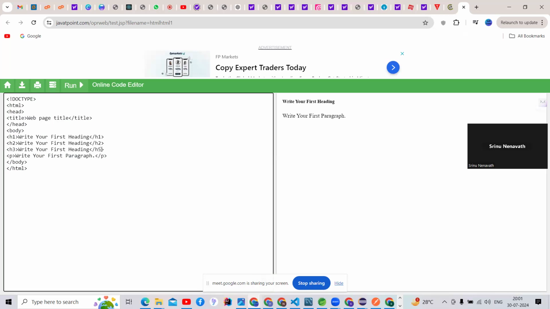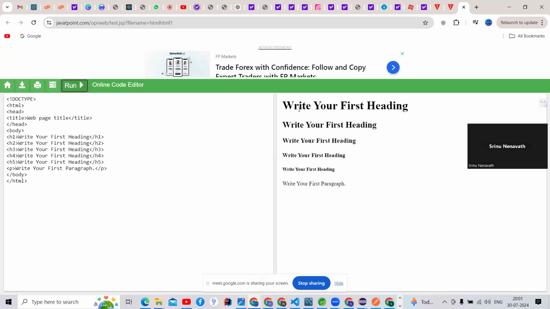h3. You can concentrate here, guys, because we are going to develop this page only now. 4, and for the next I'm going to give 5. See here, guys, this is the size of those tags. I'm going to run this application. You people can check. See here, guys, the h tag is big, and it is going to decrease based on the tag sizes. h1, h2, h3, h4, h5, and h6 also are there.